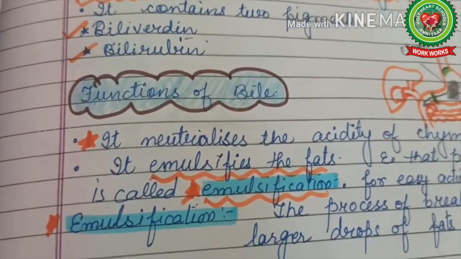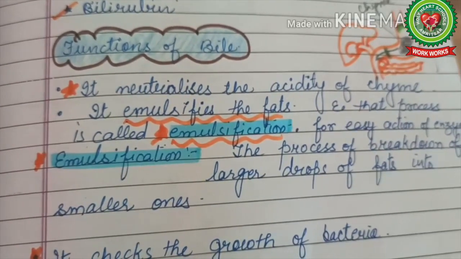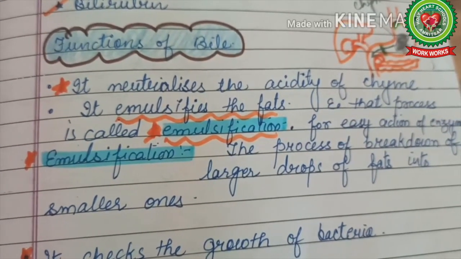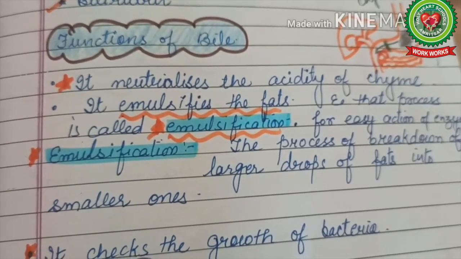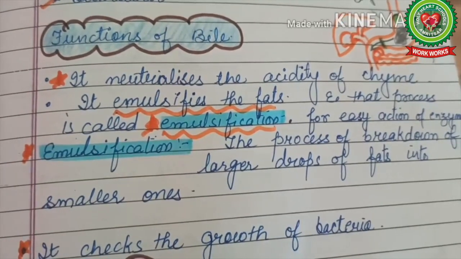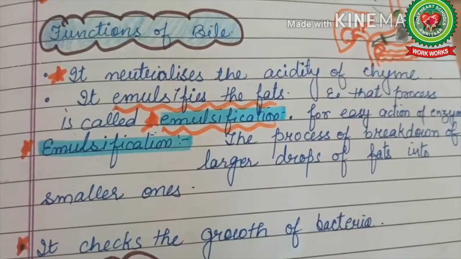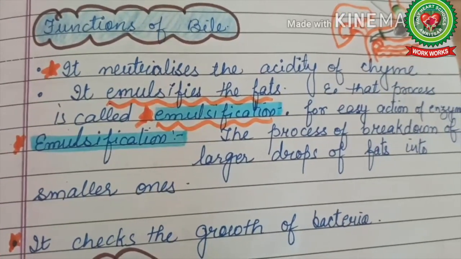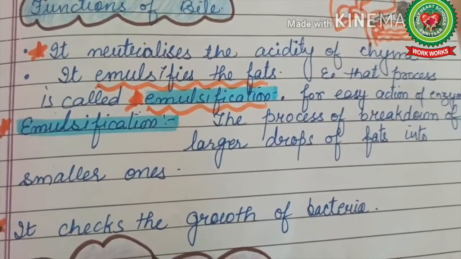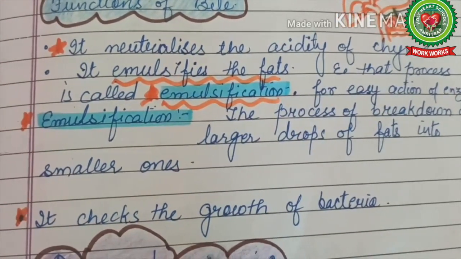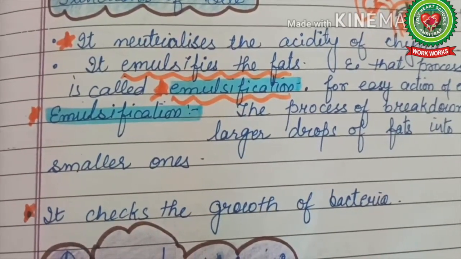Now what are the basic functions of bile? Children, we know chyme. Chyme is a thick acidic paste. So bile neutralizes the acidity of this chyme. It emulsifies the fats and that process is called emulsification. Now there is a new term again, emulsification. It is defined as a process of breaking down of larger drops of fats into smaller ones. Bile also checks the growth of bacteria.